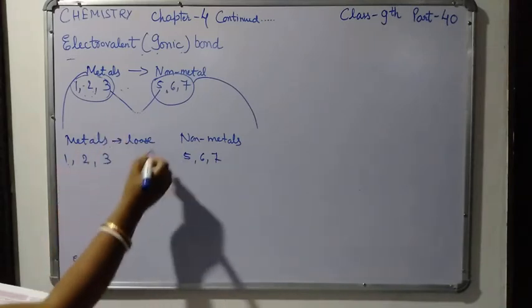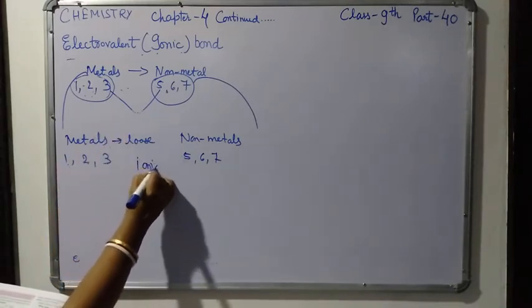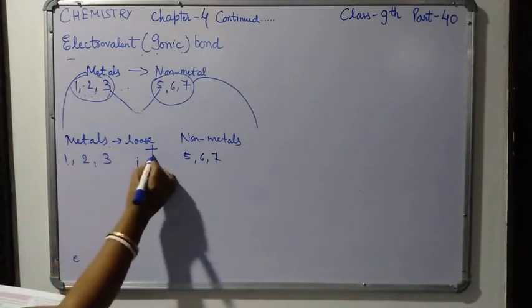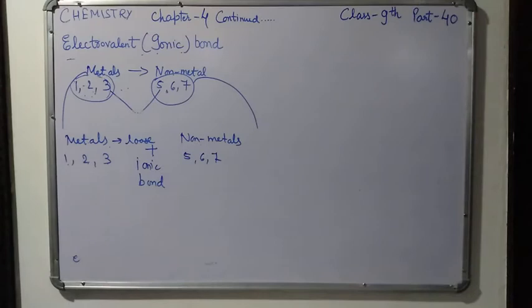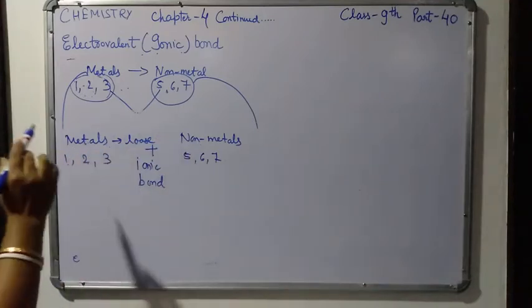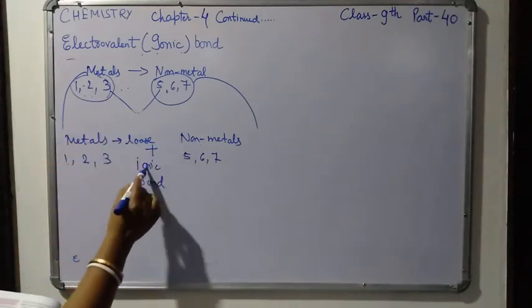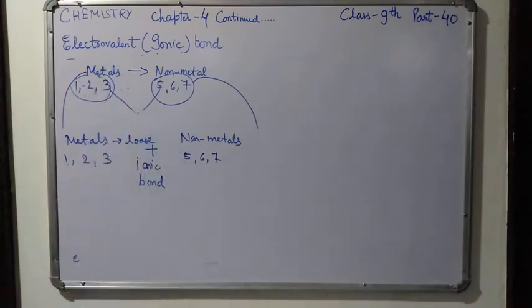When these metals and non-metals combine together, they form an ionic bond. So one more definition of an electrovalent bond is that bonds formed between metals and non-metals are called ionic or electrovalent bonds.